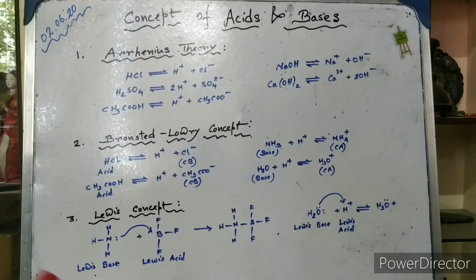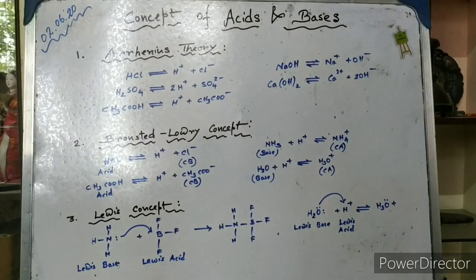Similarly, water can accept a proton and it will produce a hydronium ion. So hydronium ion is the conjugate acid of water. So acids have their conjugate base after releasing a proton, and bases have their conjugate acid after accepting a proton. So that is the concept of Bronsted and Lowry. According to this theory, any substance that can donate a proton is considered to be an acid, and any substance that can accept a proton is considered to be a base.